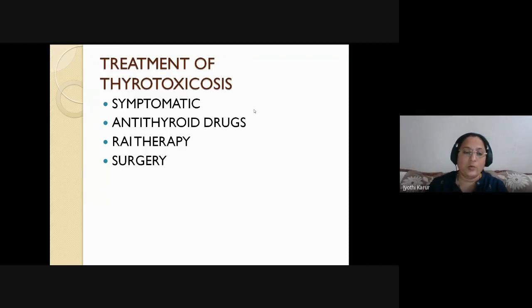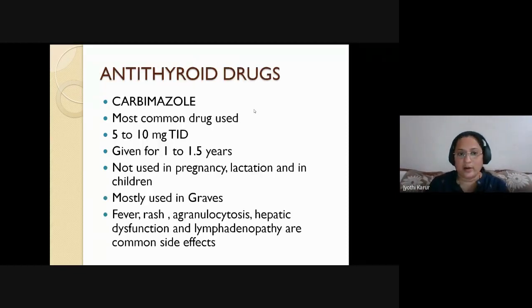So I've already told you what are the indications for surgery. What are the indications of RAI therapy? Okay. What are the most common antithyroid drugs? Carbimazole, propylthiouracil. It is 10 mg TID. So how long you can give? So how long, madam? We have started on antithyroid drugs. How long can I give? So it can be given up to 1 to 1.5 years.